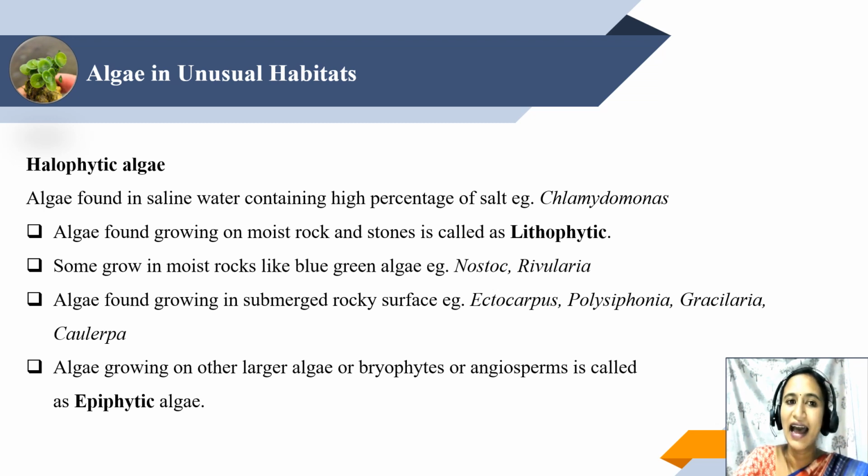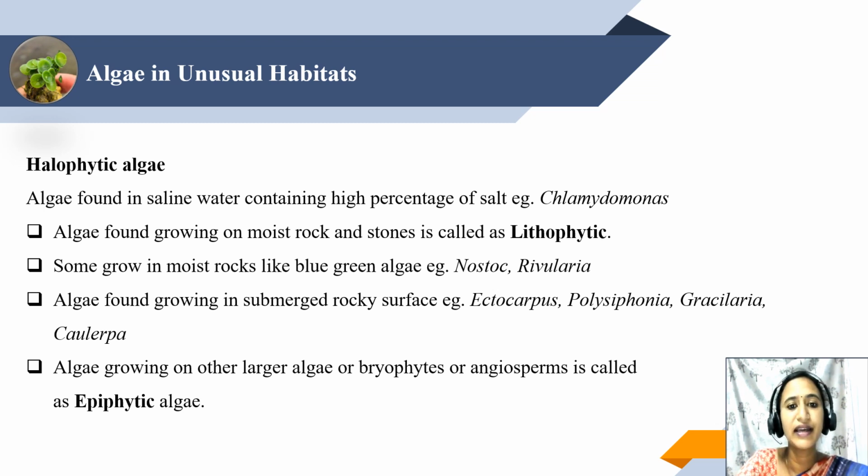You can find algae growing in halophytic condition. That is the condition which has a high percentage of salt deposition in the area. These are called halophytes. You must have heard about the mangrove forest or the halophytic plants which grow in very high percentage of salt. And we can also find algae growing in such conditions. For example, Chlamydomonas, which has a cup-shaped chloroplast, you can find it growing in a halophytic condition.